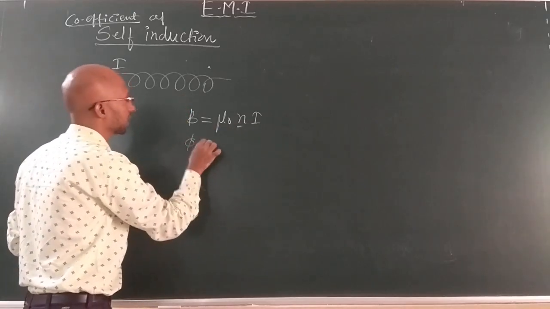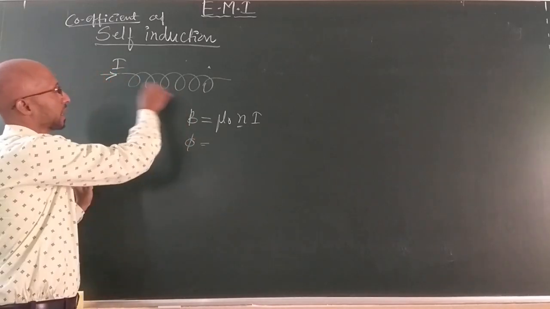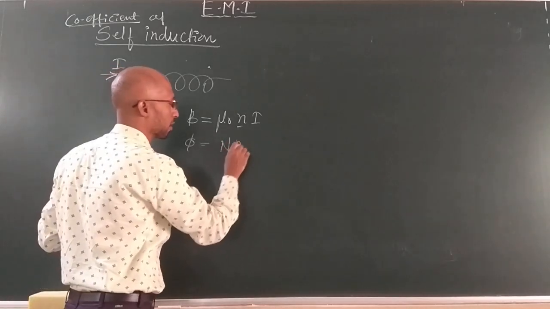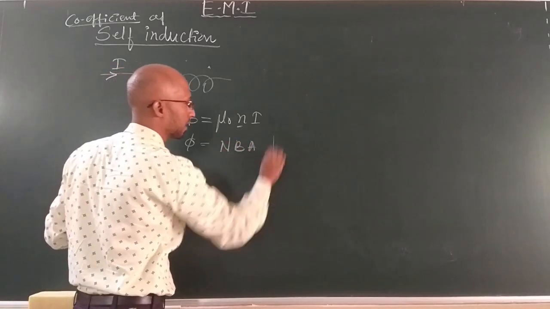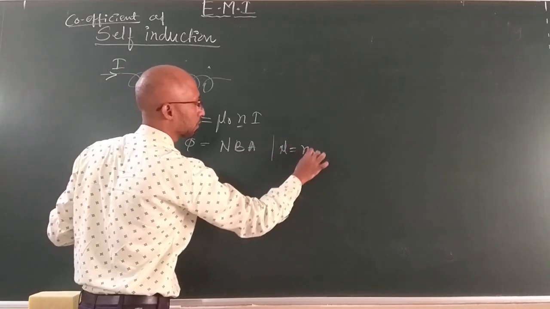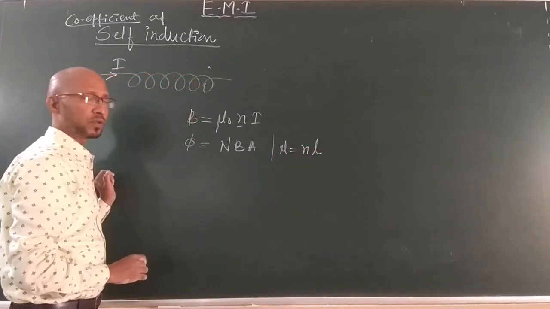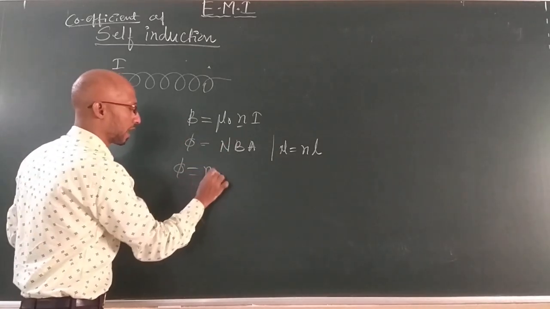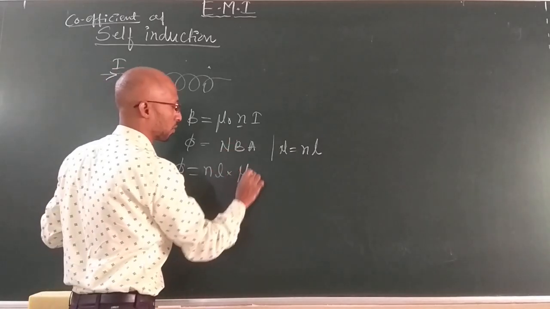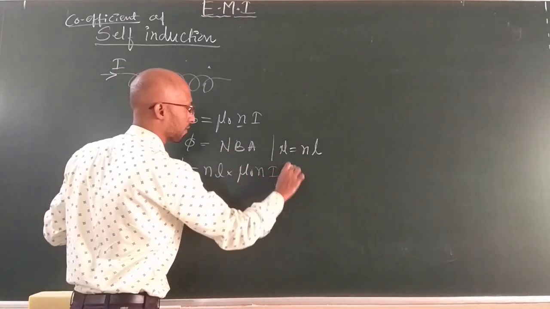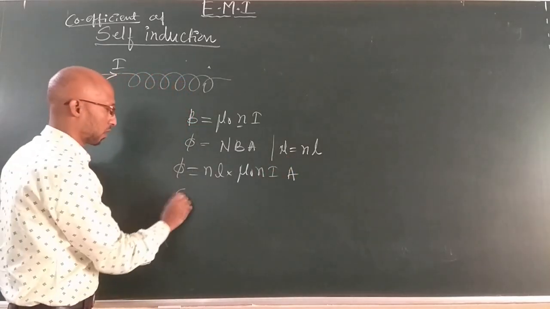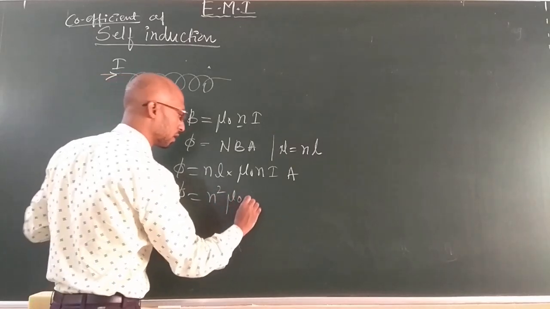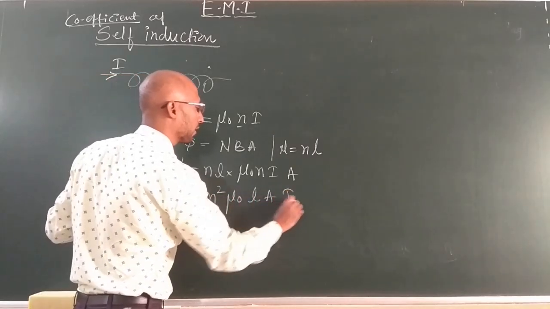Now, how can we write the flux linked with the solenoid? If N is the total number of turns in a solenoid, the flux is N B A. The total number of turns N is the number of turns per unit length n into the length l of the solenoid. Now substitute these values in the flux: n l into mu naught n I into A. Now this flux is equal to n square mu naught l A into I.